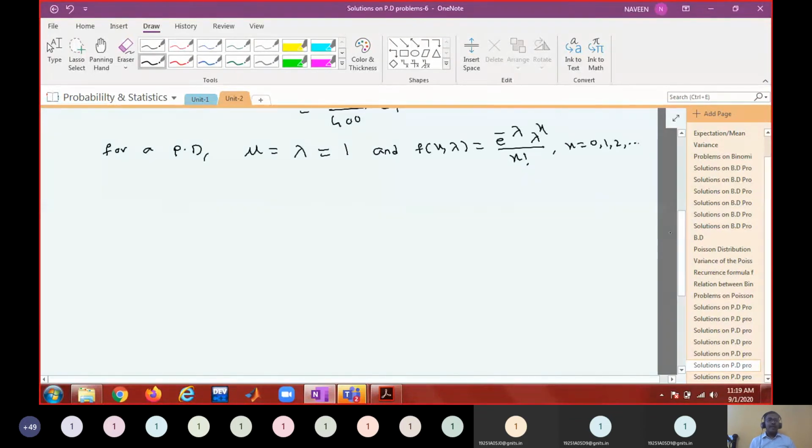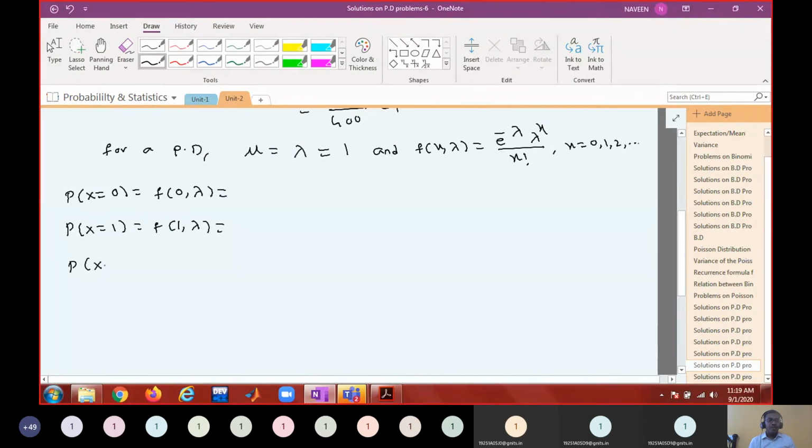Now compute the Poisson probabilities. Probability that x equal to 0 is f of 0 comma lambda. Probability of x equal to 1 is f of 1 comma lambda.